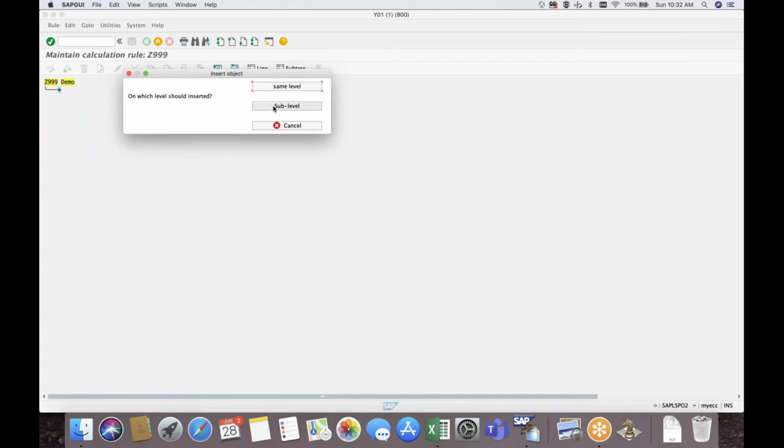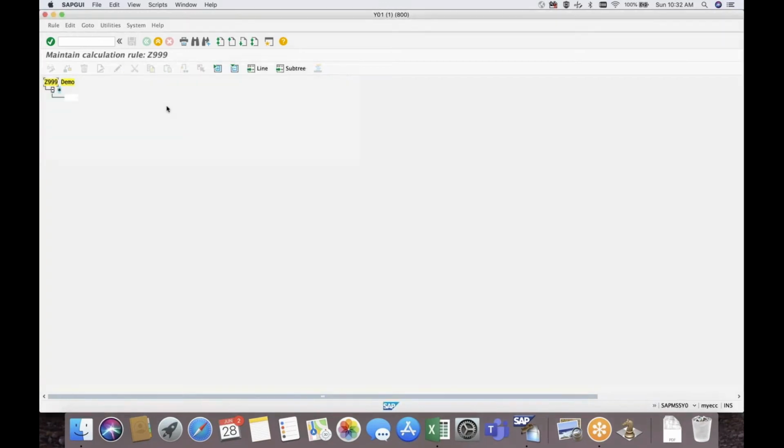When you create a sub level, selecting the star, you will get a 4-digit space over here. So this will be the base type. If you are writing irrespective of the base type, you can give 4 stars. Many times we can see in the PCR like this, or you can define your own base type over here. For example, I want to write logic on basic pay, which is I think 9010. So now I'm going to write logic based on basic pay, so I can define the base type.